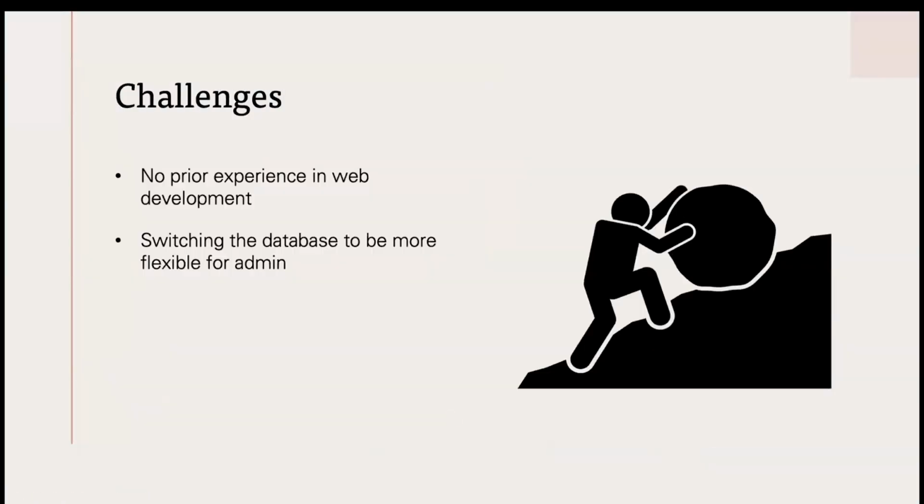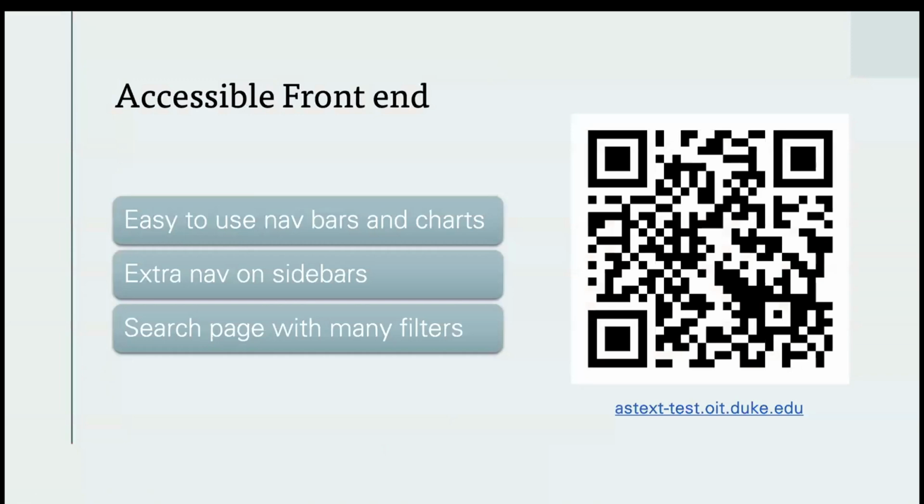Awesome. So now moving on to the next slide, which is another key priority for us: having an accessible front end. Given the fact that most of our users are people who don't have a lot of specific technical experience, and we want it to be accessible to all people, we really prioritized the user experience first through designing wireframes and mockups, and then implementing it through a front end with easy to use navigation bars and charts and visualizations that you'll see in a bit, having an additional sidebar with extra navigation, just so it's very easy and seamless for users to be able to click through the website and get access to the information that they want.